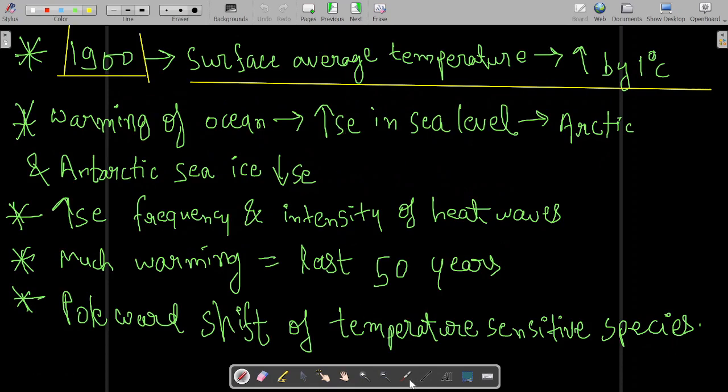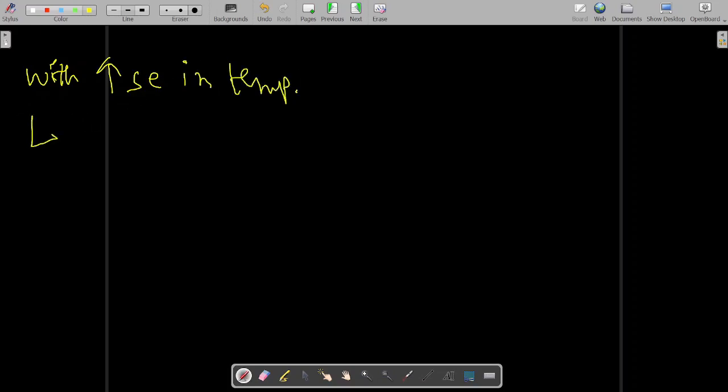So warming of oceans: what happens due to increase in CO2? The global temperatures rise. After the global temperatures rise, the oceans get warmed. Now you already know that with increase in temperature, most things expand. You have already learned this in lower classes.